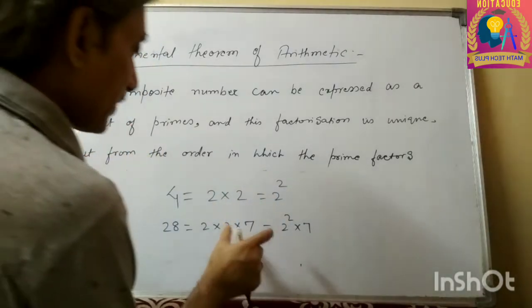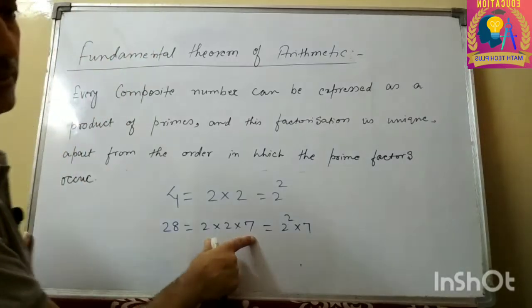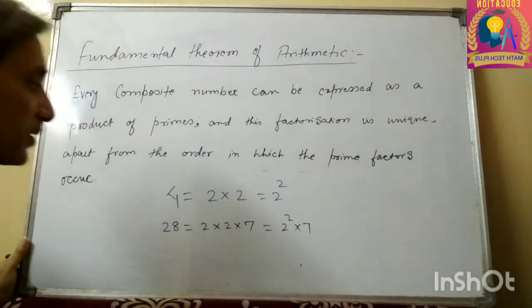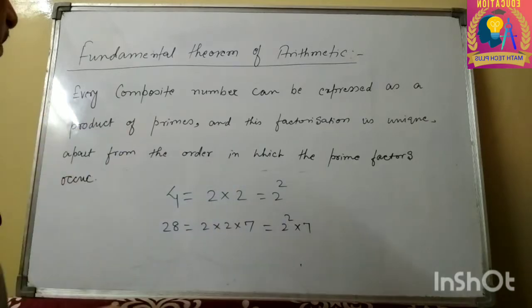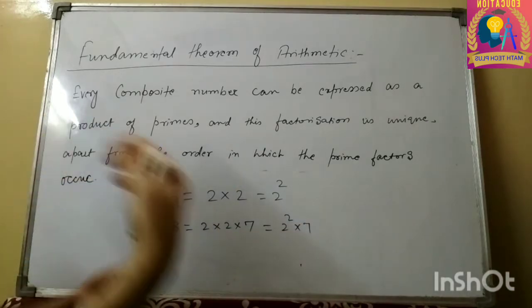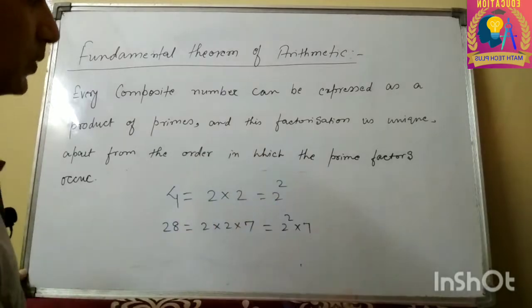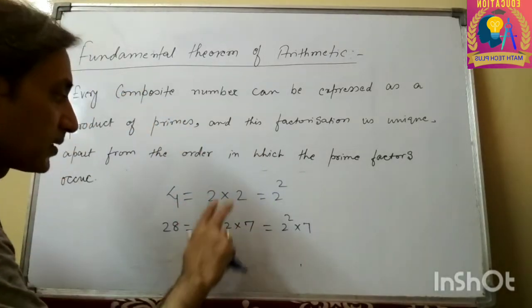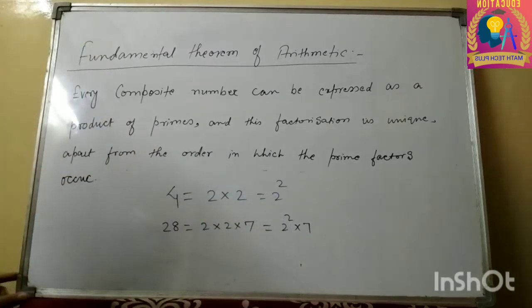The thing is, order is not important. Suppose you divide this number by 7 first, then we will get 4. Then we will again divide by 2, then again by 2. But the thing is, we will get 2 twice and 7 one time.